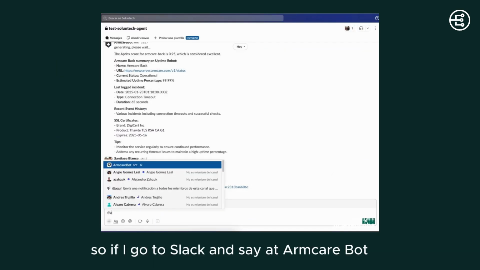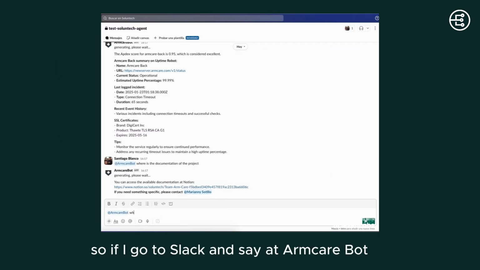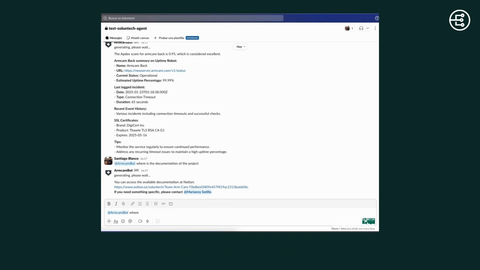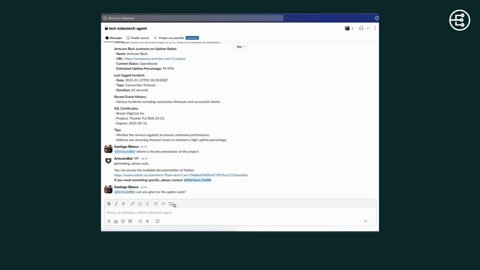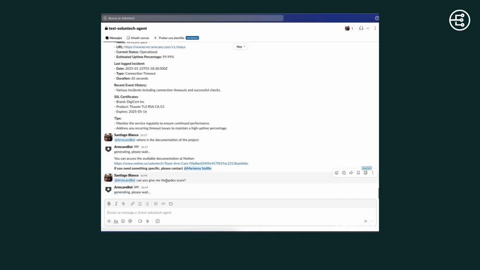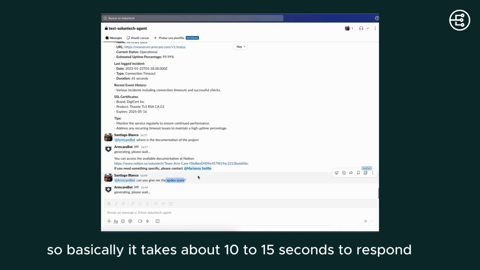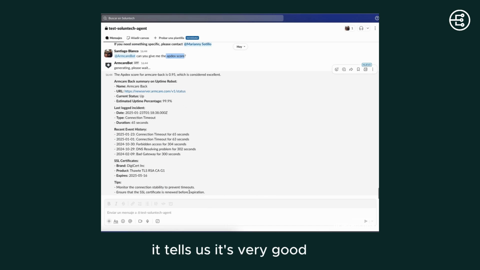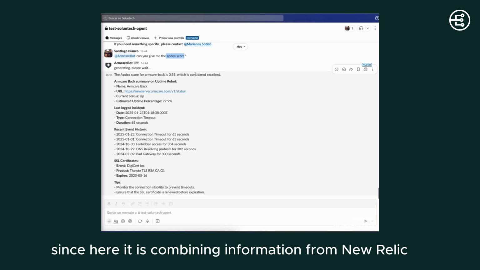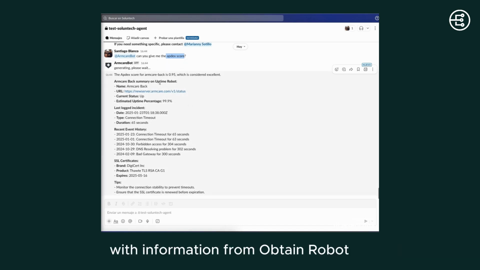So if I go to Slack and say at anchorbot, can you give me the update score? This is a metric we use to know if the system is functioning properly. Basically, it takes about 10 to 15 seconds to respond. It tells us it's very good. It also gives me additional information, since here it is combining information from New Relic with information from Obtain Robot, and is generating the response.